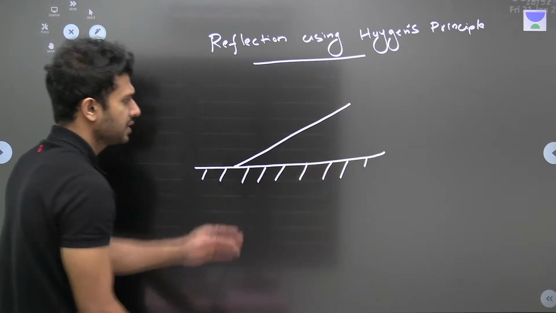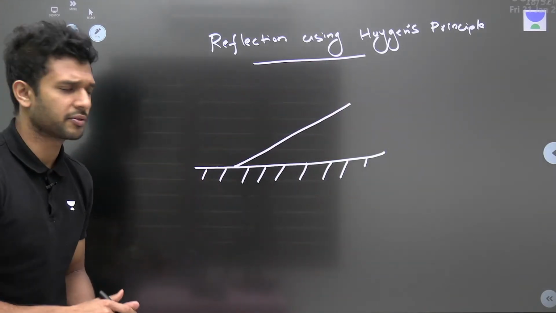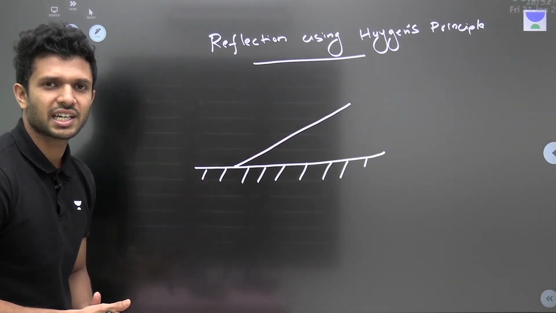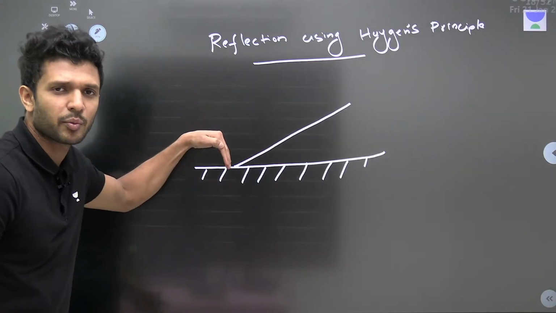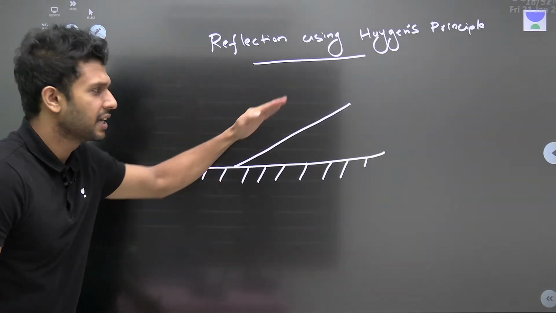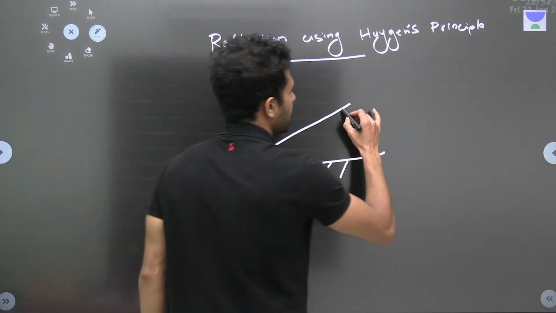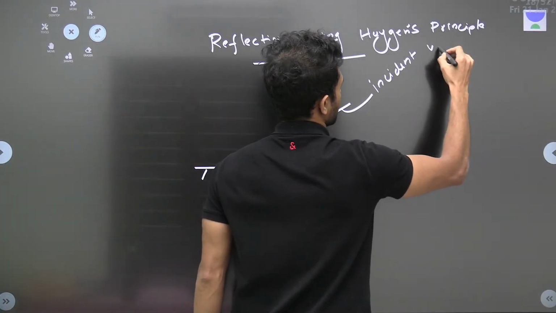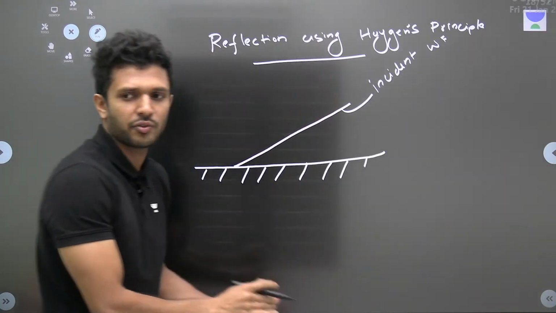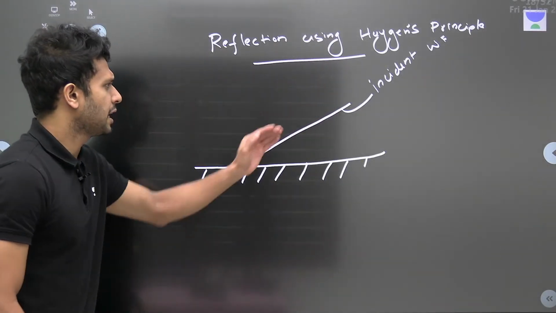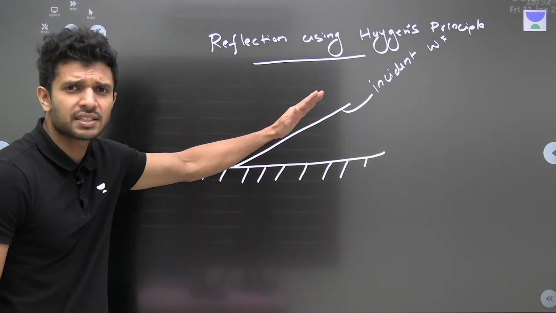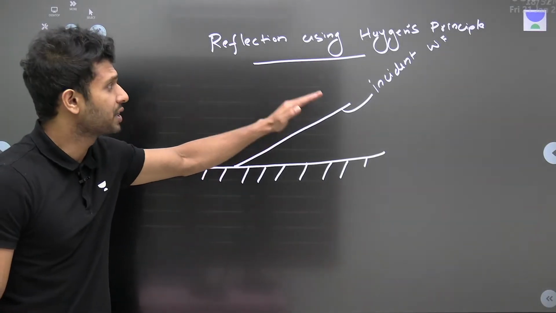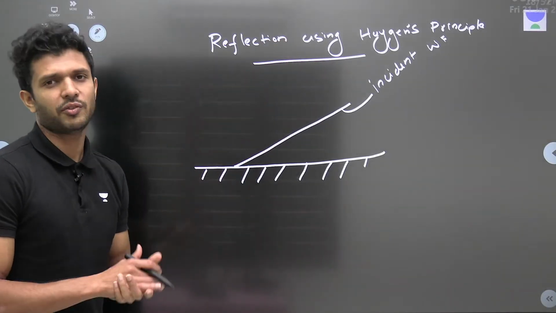मतलब a wavefront is coming to this reflecting surface. Do you know what we call this wavefront? If a ray of light is coming, we call it an incident ray. So if a wavefront is coming, we call it, नाम क्या है? Incident wavefront, WF wavefront. ठीक है? Fine. Now, if this is the incident wavefront, the question is, what is the reflected wavefront?